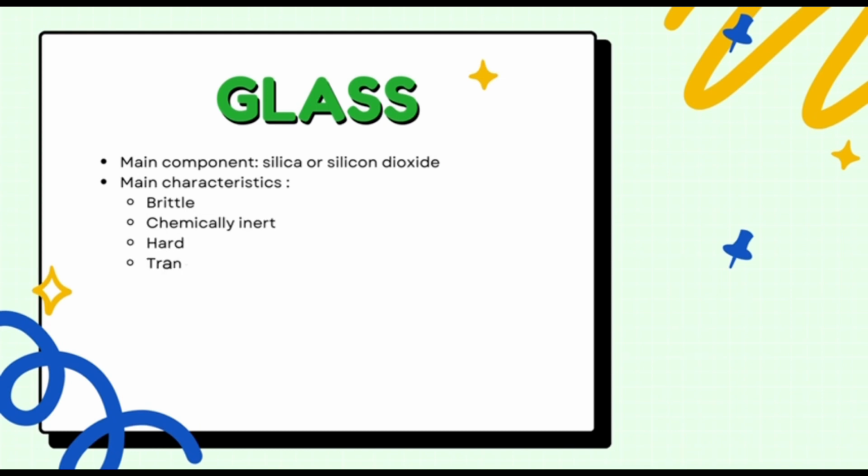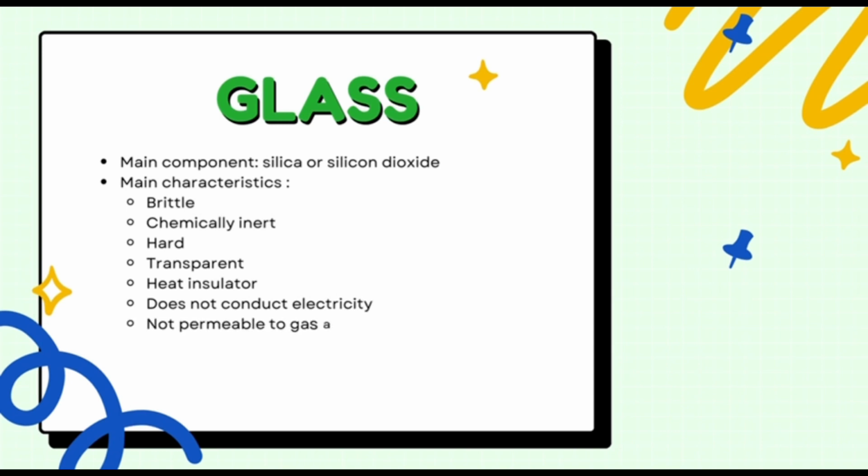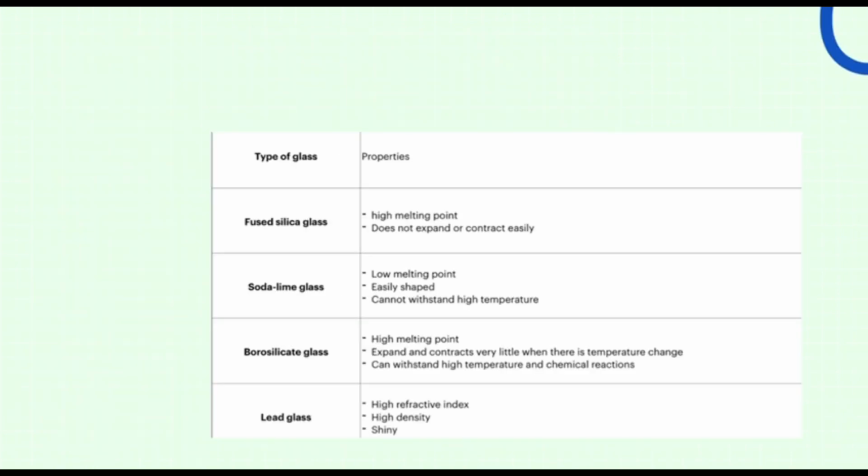Glass has its main component, which is silica or silicon dioxide, and its main characteristics are brittle, chemically inert, hard, transparent, heat insulator, does not conduct electricity, and not permeable to gas and liquid.